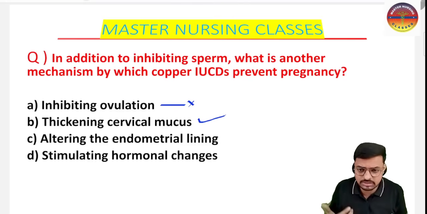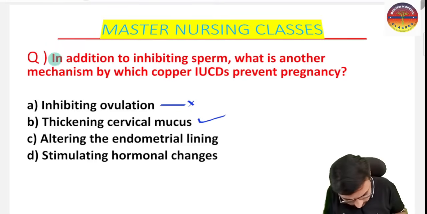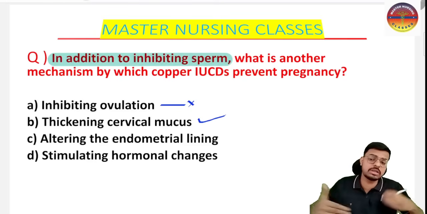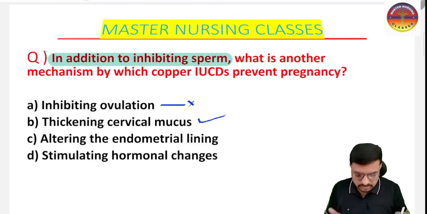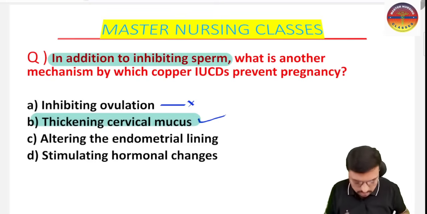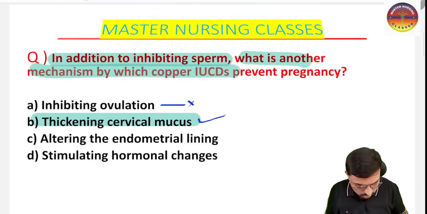The question did not ask how it will inhibit the sperm entry. They have asked, in addition to inhibition of the sperm entry, what is the other mechanism? This mechanism is already given in the question. So what is the other mechanism by which the copper IUCD works?